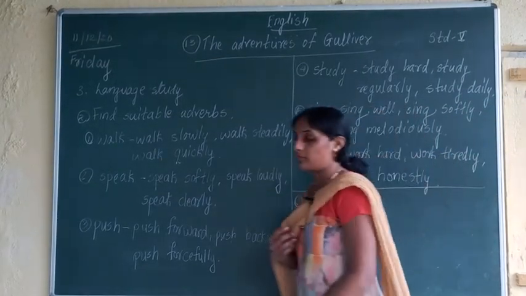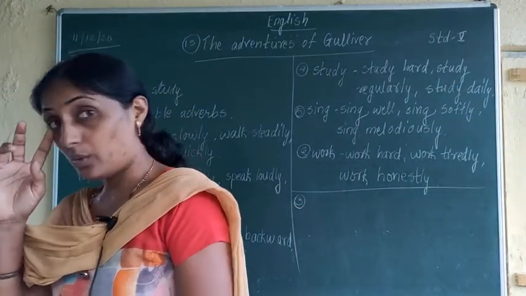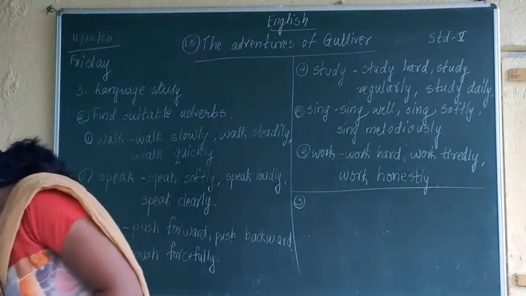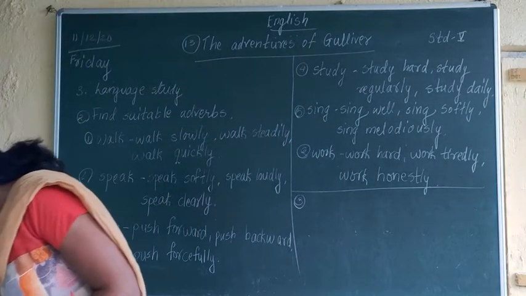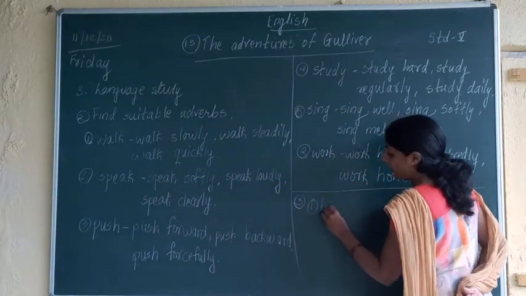For this third question we have to write down opposite words of the following adverbs. What is the opposite word of hard? The opposite of hard is soft.